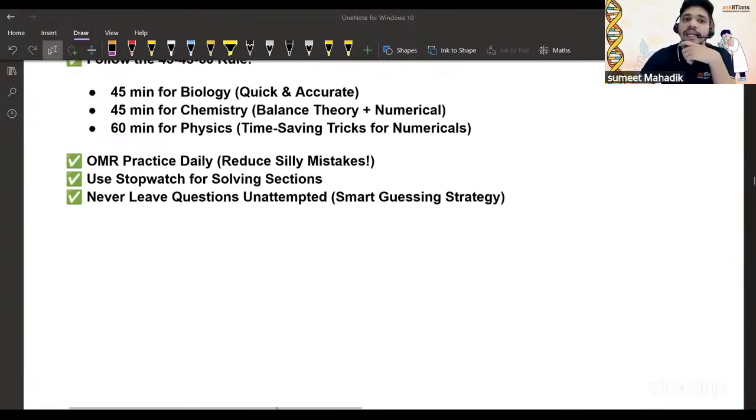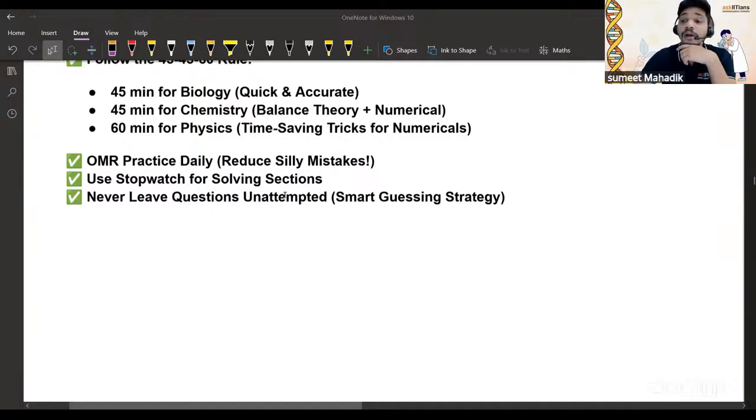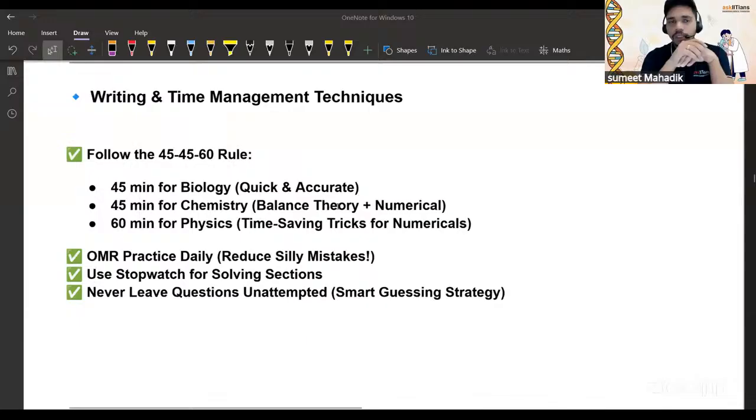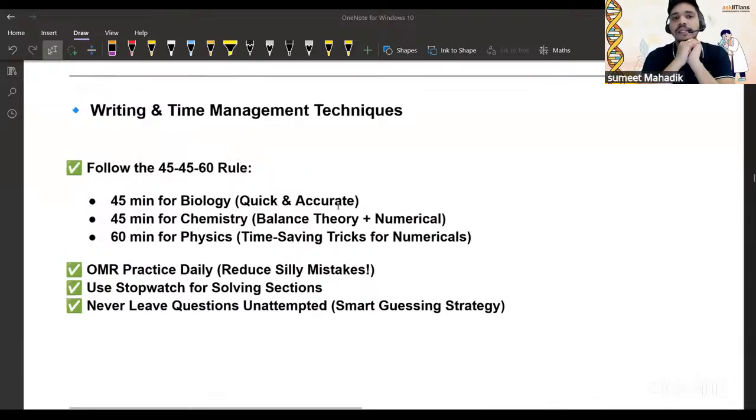And when can you get that decision making power? When you practice more and more. When you give mock tests, compare your initial mock test performance and your right now mock test performance. It's a growth always, right? Because you understood time management, chapters and all, right? Yes or no? So it's always an upward diagram when you talk about this.